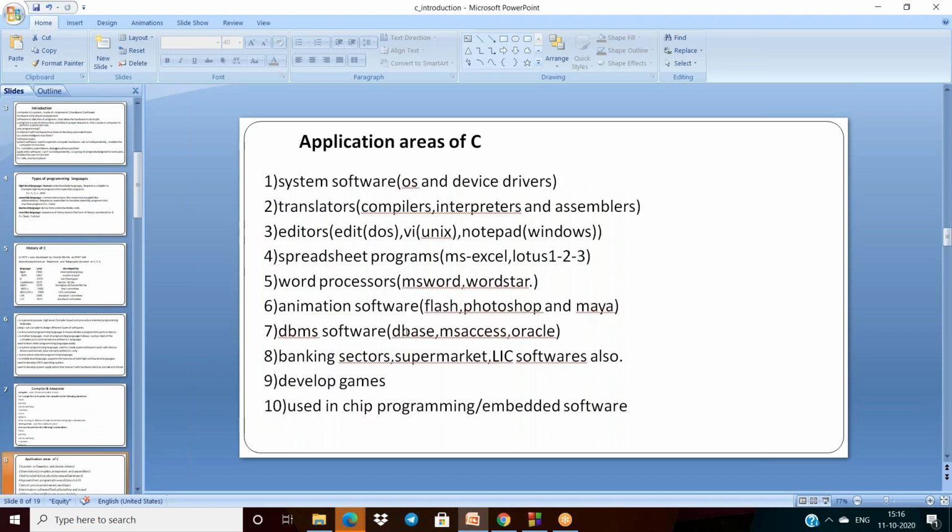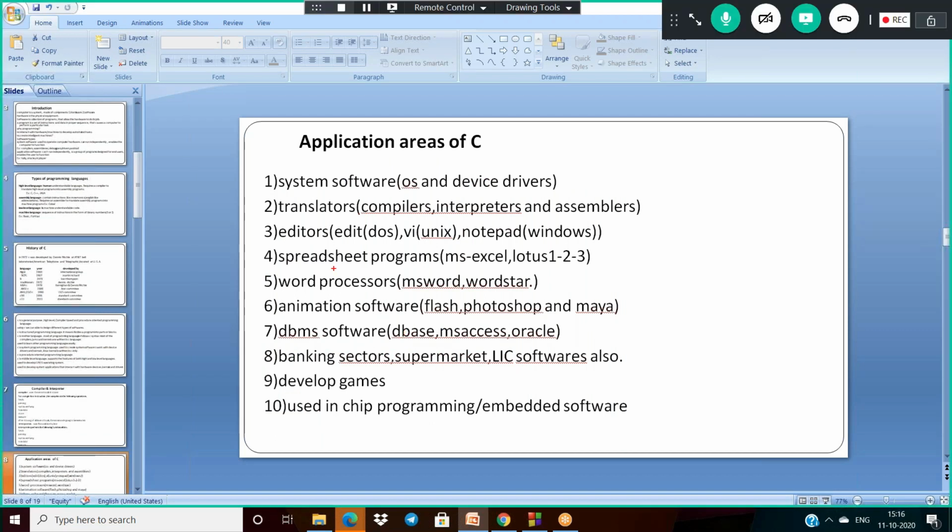Okay, and now, what are the actual application areas of the C language? We have several application areas of C. The first area is system software like OS and device drivers. In that area we use it, and translators like compiler, interpreter, assembler. In that place also we use C language. Editors, DOS, VI editor, Notepad in Windows. In that also we use the C language.